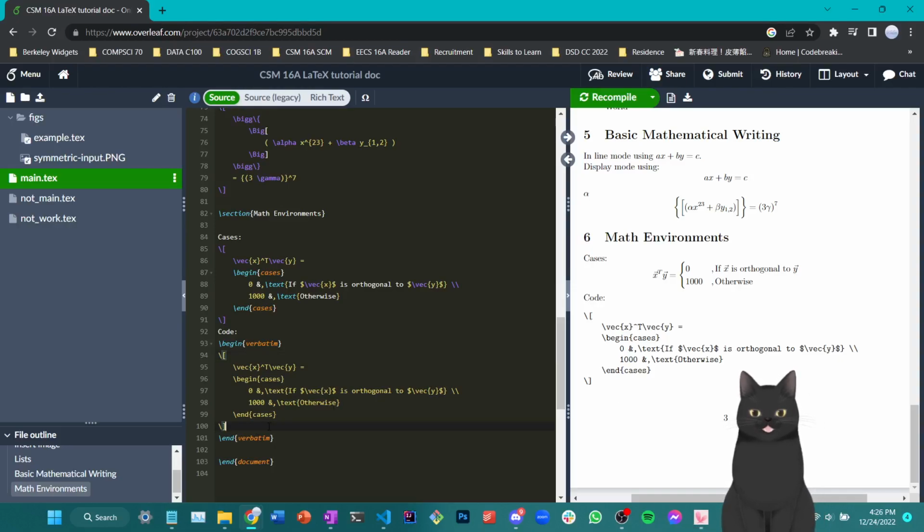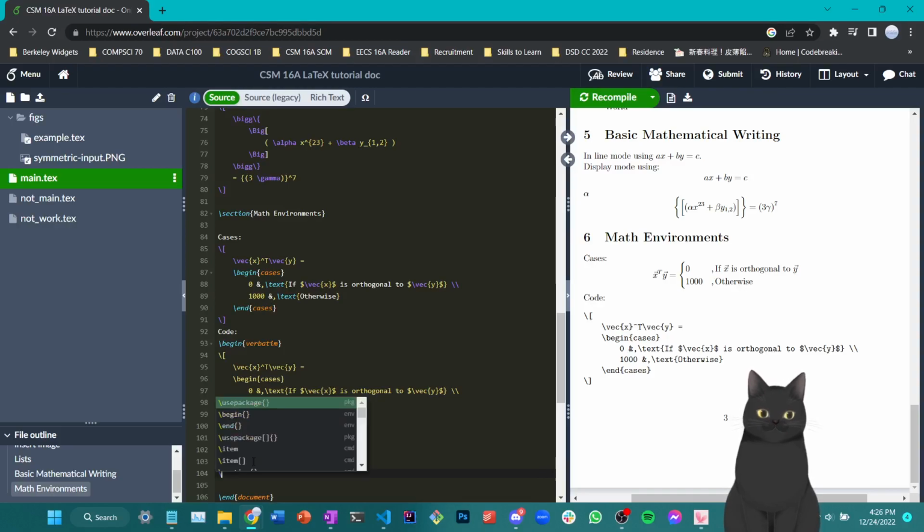Quite useful. Other environments that I like to show, there are about 2 more. One of them is tabular. Tabular just means creating a new table.